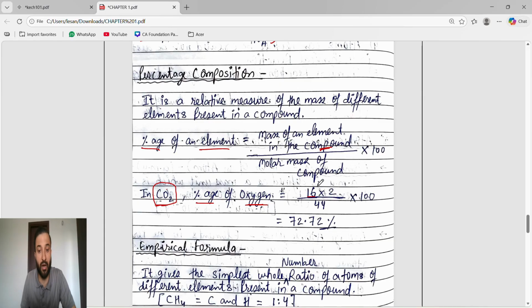So we will not take 16 only, we will take 16 into 2, which is 32. The mass of oxygen in this compound is 16 into 2, divided by the molar mass of the compound, into 100. You will get the percentage of the element. So this is a relative measure of the mass of different elements present in a compound.